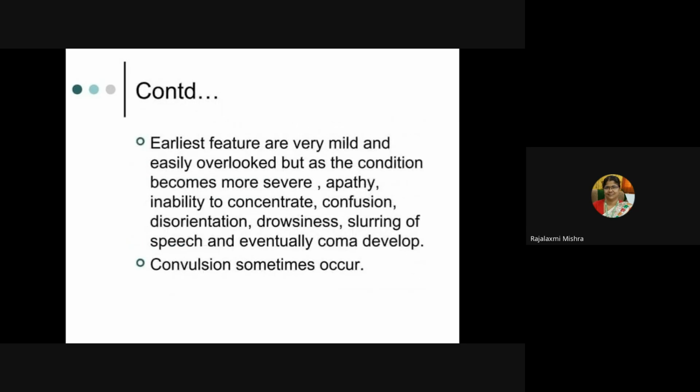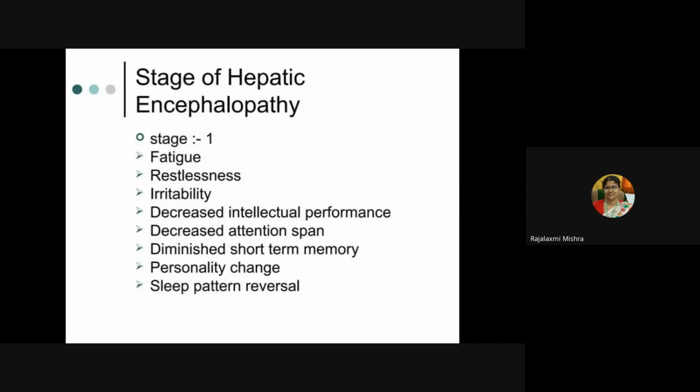So earliest features are very mild and easily overlooked, but as the condition becomes more severe, apathy, inability to concentrate, confusion, disorientation, drowsiness, slurring of speech, and eventually coma develop. Convulsions sometimes also occur. What are the stages of hepatic encephalopathy? Stage 1, fatigue will be there, restlessness, irritability, decreased intellectual performance, decreased attention span, diminished short term memory, personality change, sleep pattern reversal.